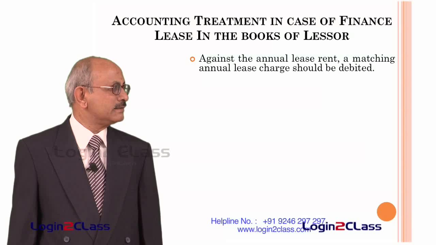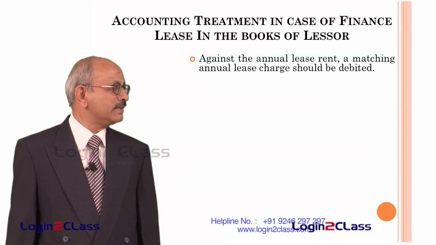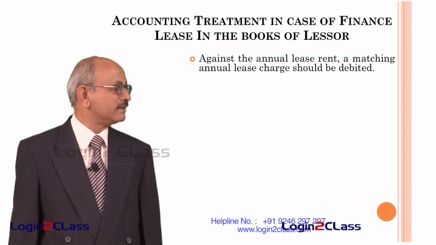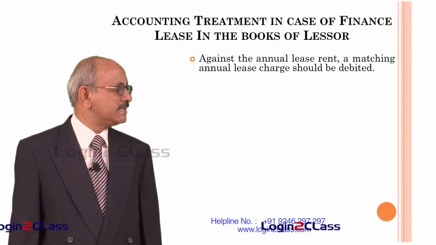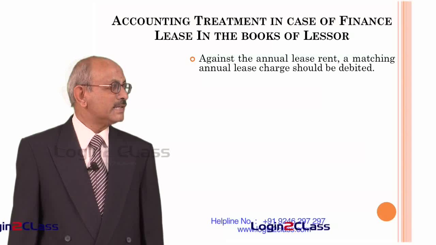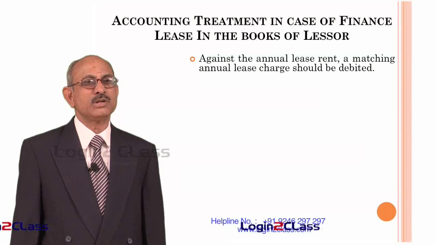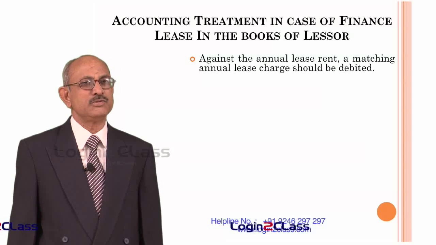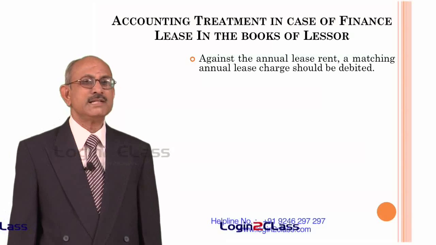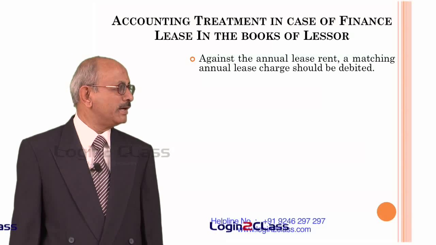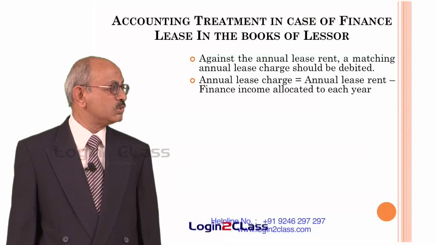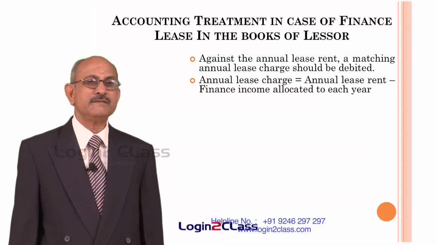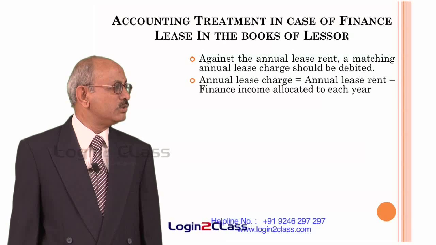Accounting transactions in the books of lessor only, we will continue to see what happens in respect of other things. One is against the annual lease rent, a matching annual lease charge should be debited, because the annual lease rent takes into account depreciation and other items. Therefore, a separate annual lease charge is created and it should be debited, and it is defined as: annual lease charge is equal to annual lease rent minus finance income allocated to each year.